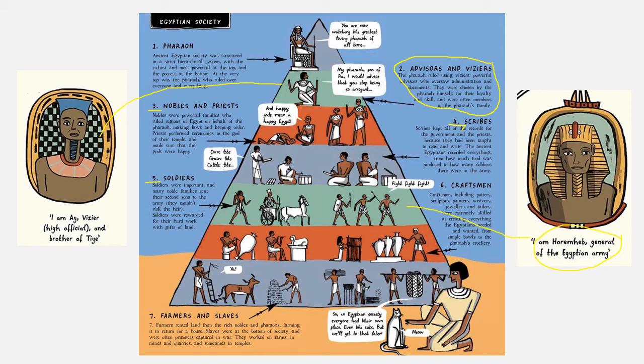Right, so as this guy's a general of the army, you might think he belongs on this level. But I'm wondering that if, because he's a general, he was probably having to speak to people up here, I think he was probably very important as well, and he probably had a lot to do with the pharaoh. I'd like you to add another term to your glossary just for a moment. Vizier. Vizier means powerful advisor to the pharaoh. So can you add that into your glossary now, please? Just pause this while you're doing it.